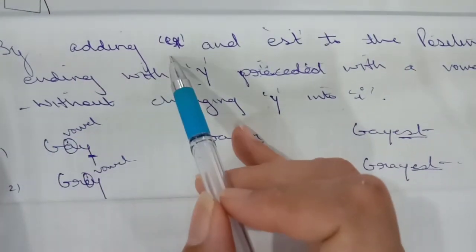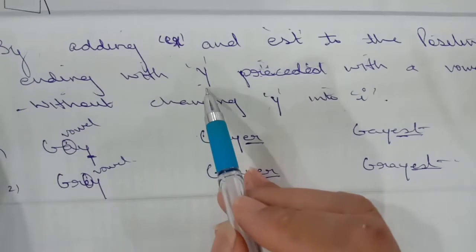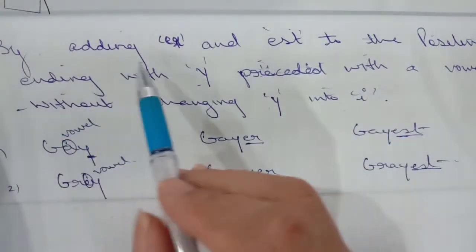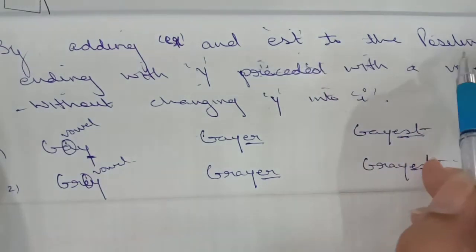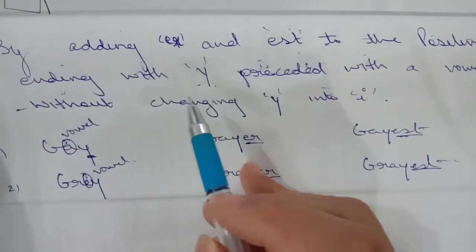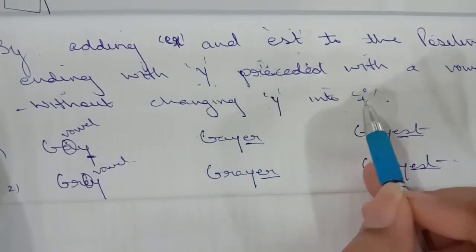By adding er and est to the positive degree ending with y preceded by a vowel, you will add er and est to the positive degree if it ends with y. But now there will be no change in y. You will not change this y into i.